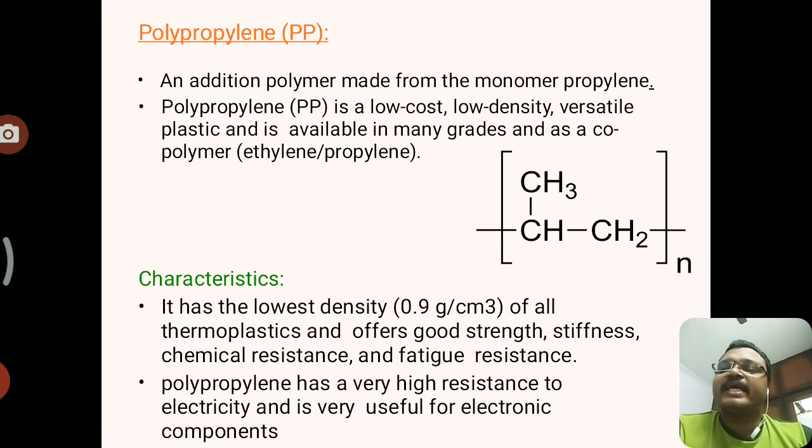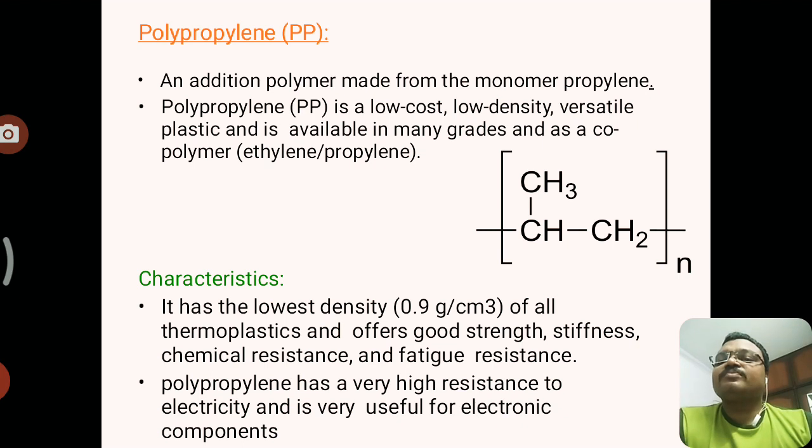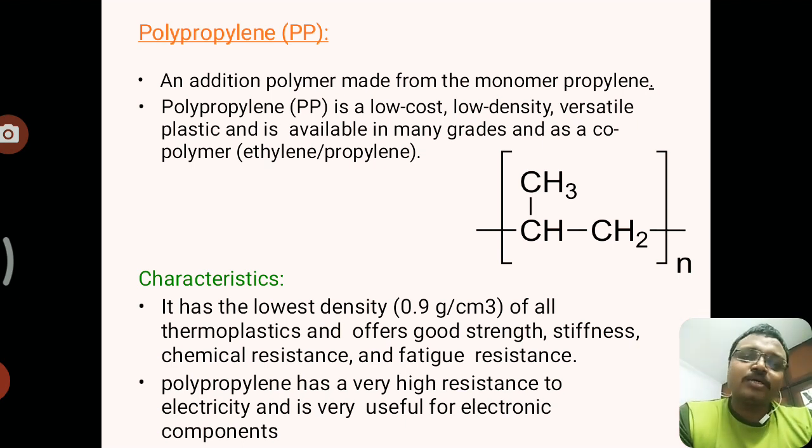Going to the characteristics, it has the lowest density of all the thermoplastics, but offers good strength and stiffness, chemical resistance and fatigue resistance. In research, polypropylene is used extensively. It also has high resistance to electricity and is useful for electronic components.